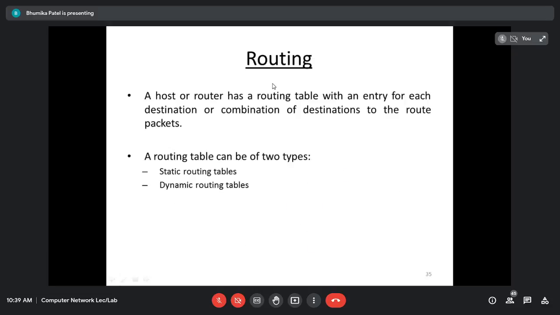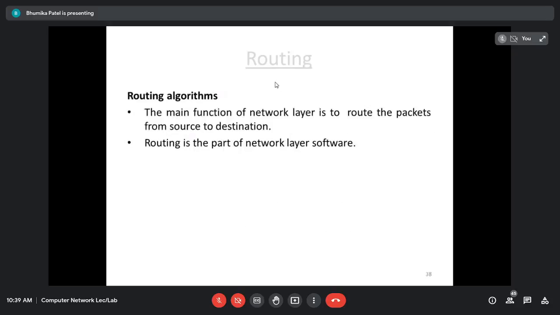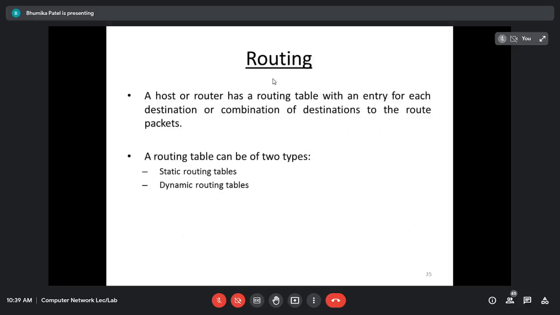Now, routing is a topic that I'm going to teach you in the next lecture, because if I teach it now it will become too much. Let me just cover what static and dynamic routing tables are, at a high level. As I said, a router consists of a routing table. The routing table consists of an entry for each destination, or a combination of destination networks. Routing tables can be of two types: static routing table and dynamic routing table.